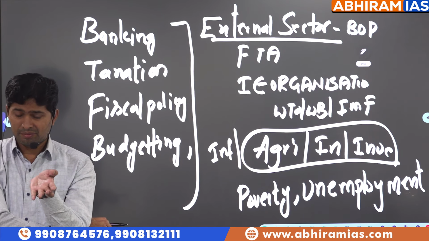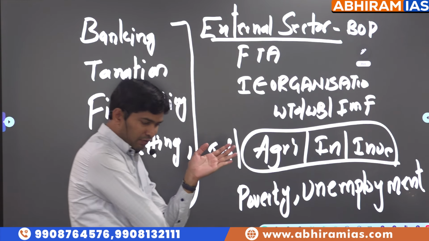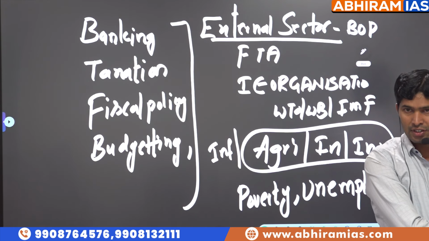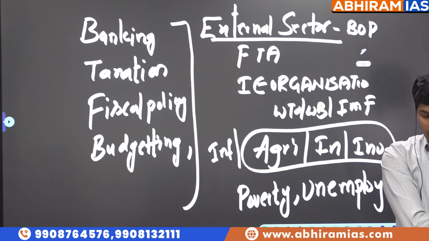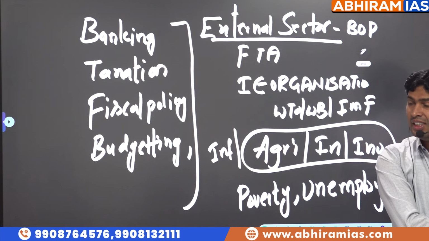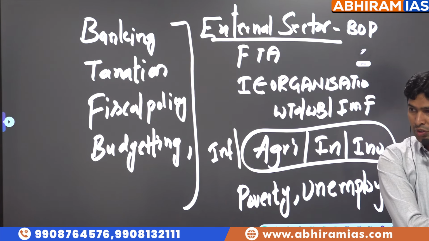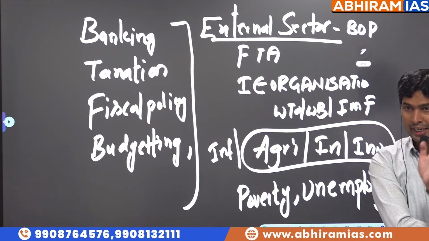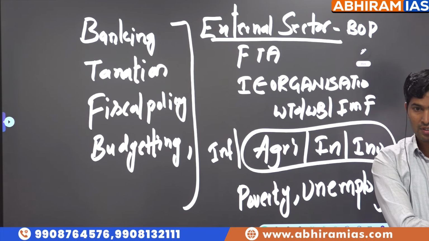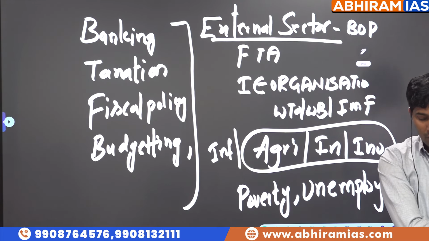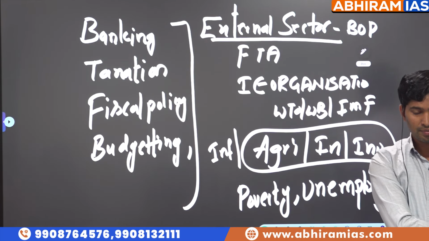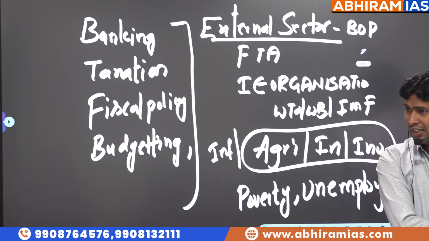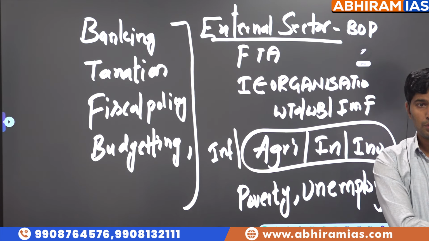But how do you have to read? Read one topic, after that look at what happened to that particular topic in the last 1 year, current affairs also. Say you have completed national income. Then you have to look at what current issues have happened in the national income chapter in the last year. After that, you have to solve previous year questions immediately. If you do this approach, in the first round you will be able to solve around 50% of the questions. Second round, revision, solve again. Probably after 3 revisions, you will be able to answer all the questions.